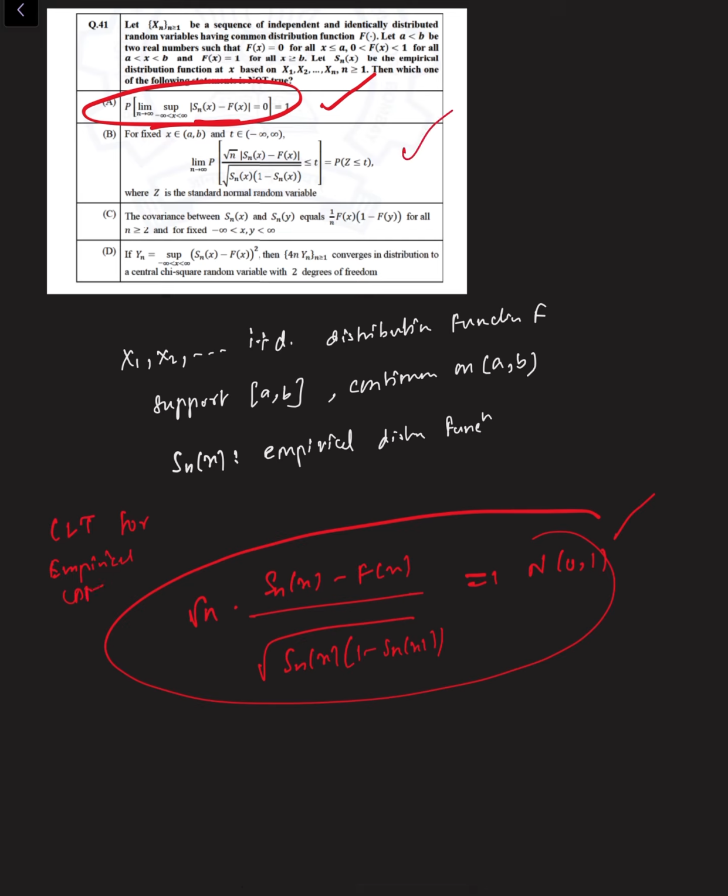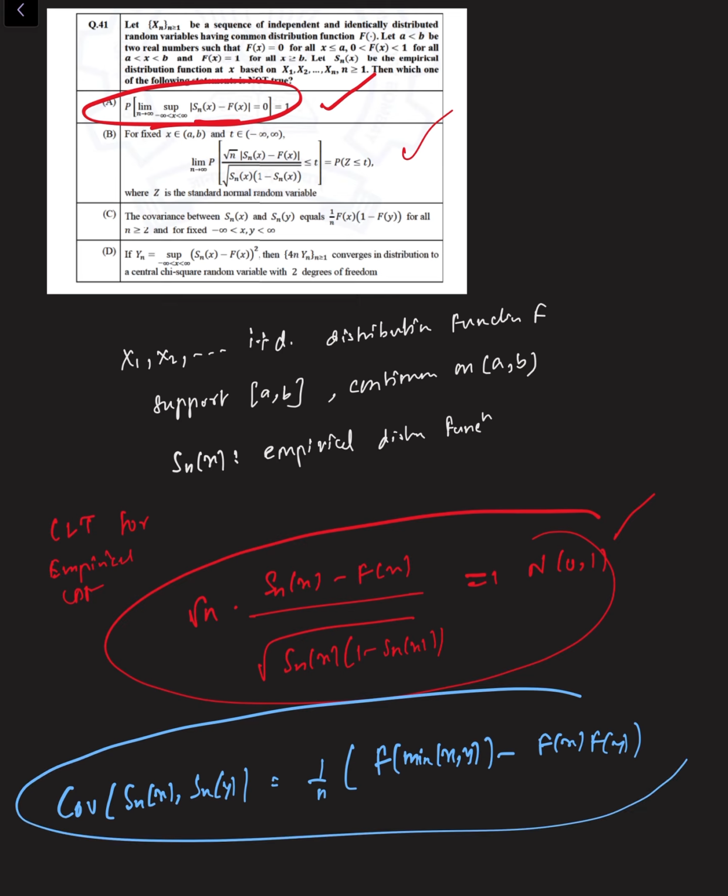Now if you consider the third statement, the covariance of Sn(x) and Sn(y) is 1 by n F(x) into (1 minus F(y)). Now in general this covariance of Sn(x) and Sn(y) is nothing but 1 by n into (F of minimum of x comma y minus F(x) into F(y)). So therefore generally this is not correct. So option C is the correct answer.